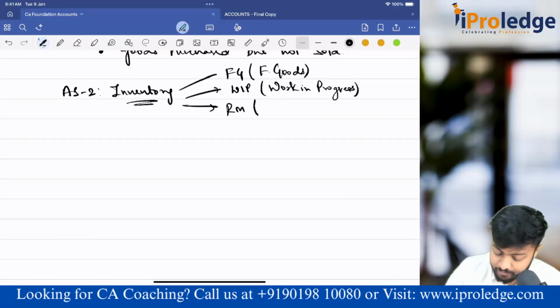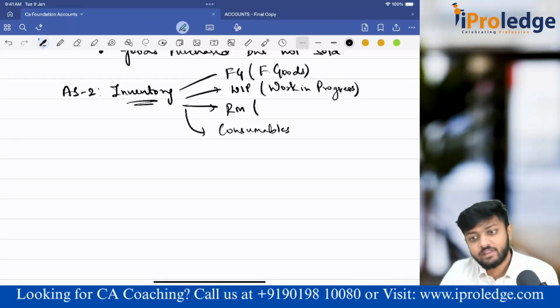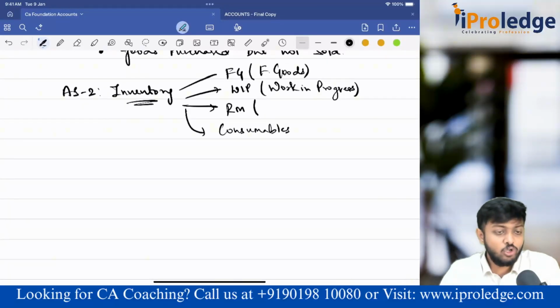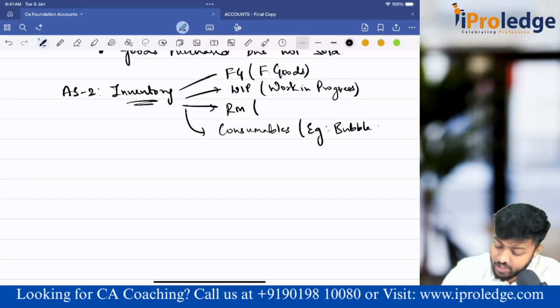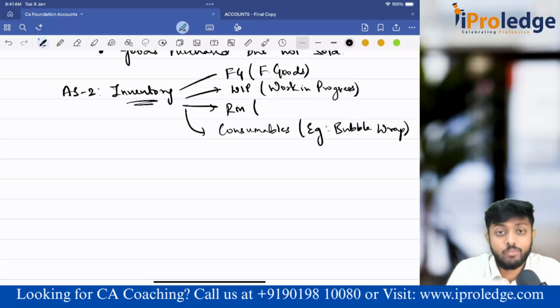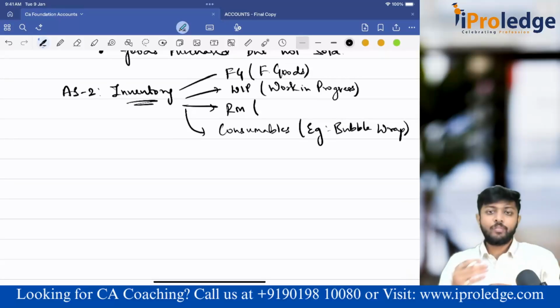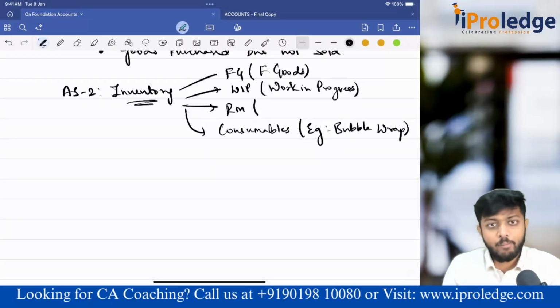Then what else? Your consumables. So what are consumables? Guys, in the process of production, you'll use a lot of items which will get consumed in the process of production. The best example is bubble wrap. Sir, what is bubble wrap? Once you produce the goods, you have to package them safely with bubble wrap so that no harm happens to them, correct?